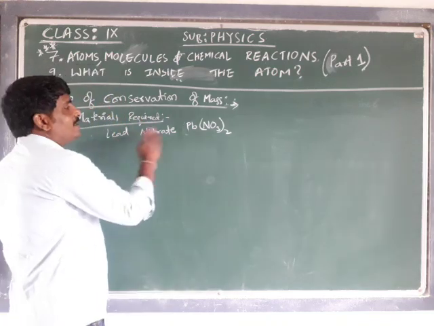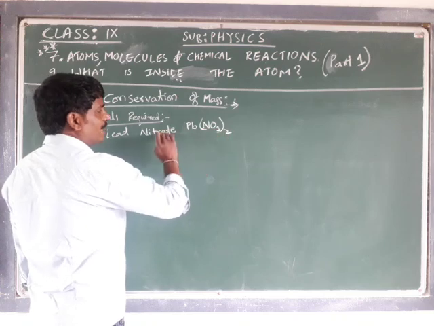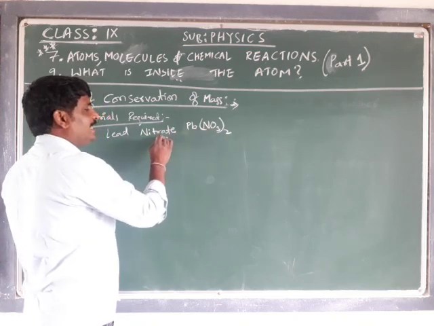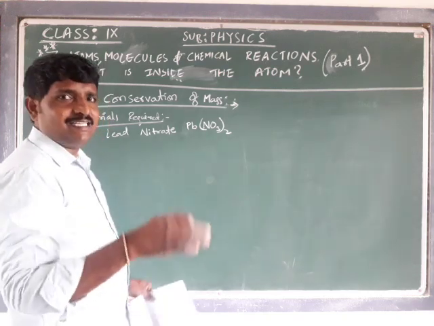Okay. Lead nitrate. Take lead nitrate, that is Pb(NO3)2, the chemical formula of lead nitrate. This lead nitrate is a chemical. We will discuss what this all is in detail. Okay.